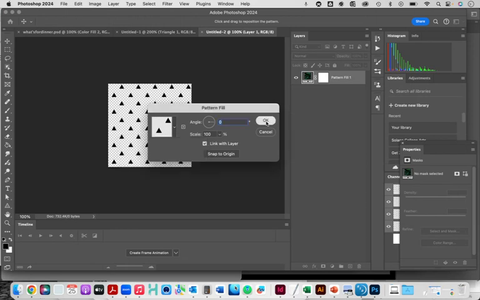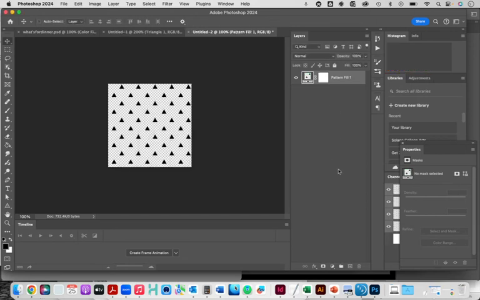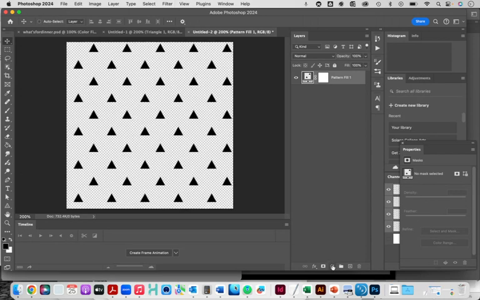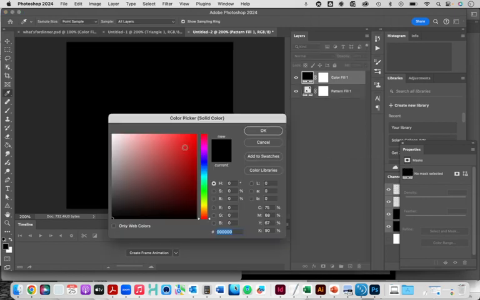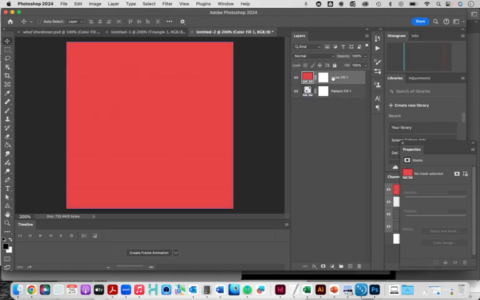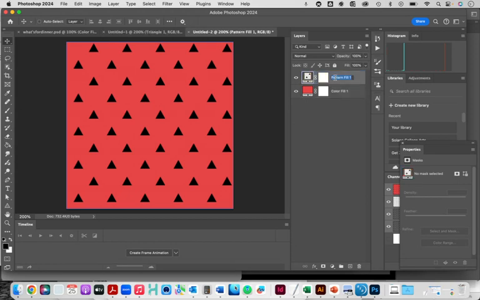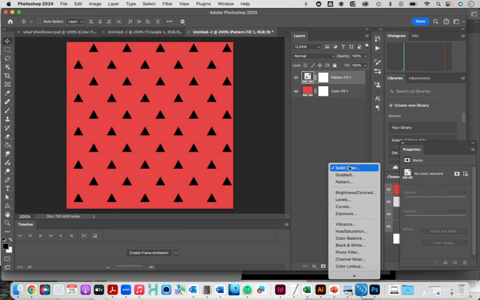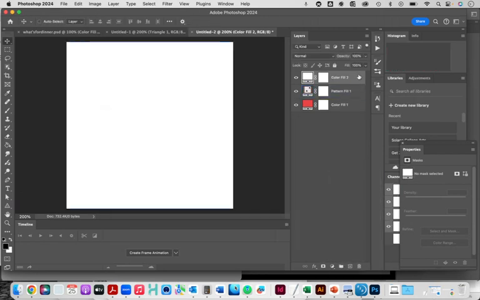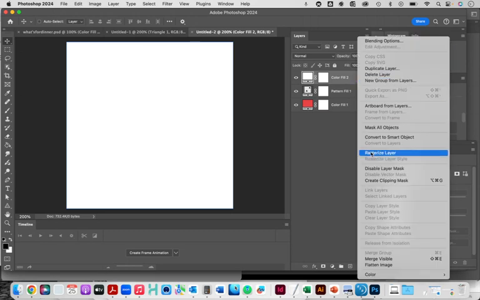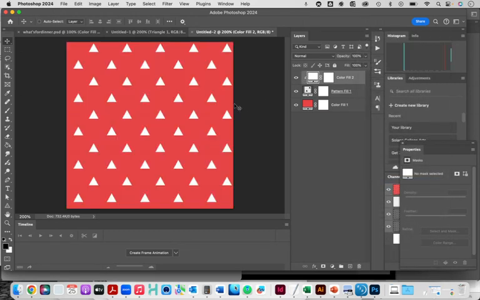Now, let's say I wanted to add a color or change the color of the triangles. We can do this in a couple different ways, but one of my favorite things to do is change the color behind the pattern so I can get some interesting effects like that. And then I can say, okay, maybe I want those triangles to be white, right? I'll make a solid fill, but then I'll right-click this layer and say Create Clipping Mask. That creates a clipping mask where it just affects the triangles.